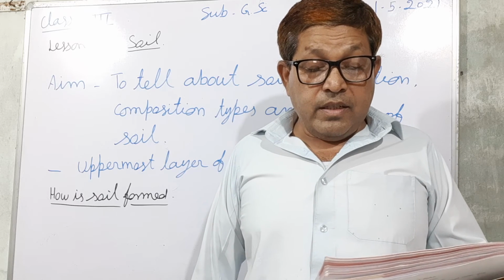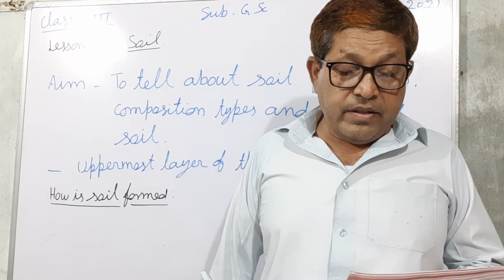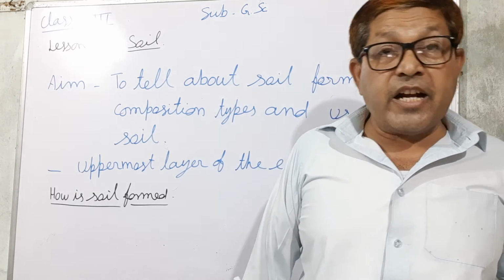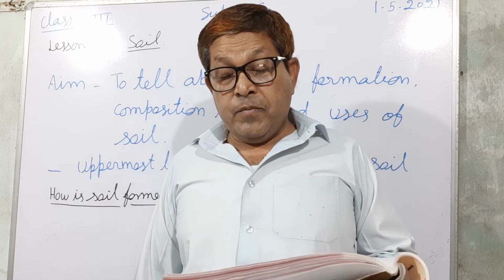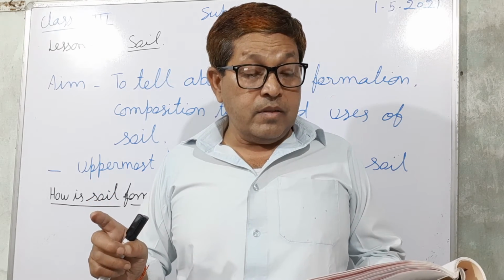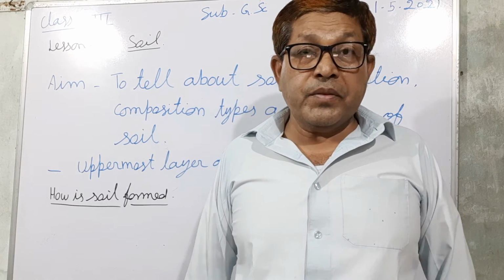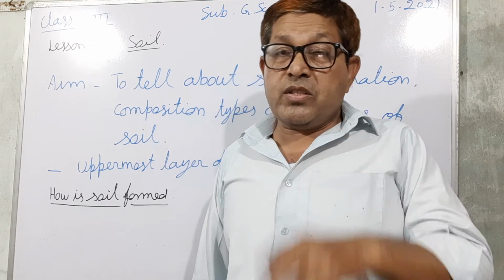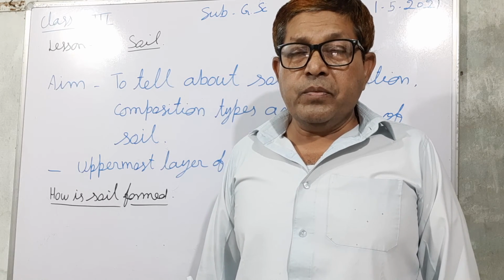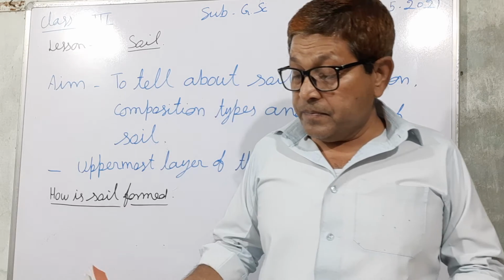The rocks thus take the shape of sand. This sand is called soil. So once again, soil is formed by breaking of the rocks into smaller particles.